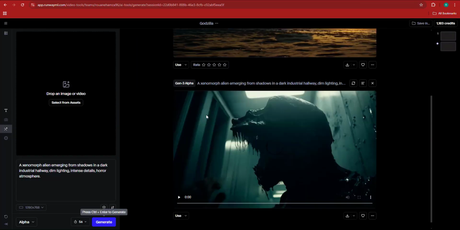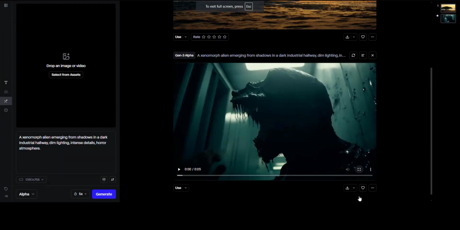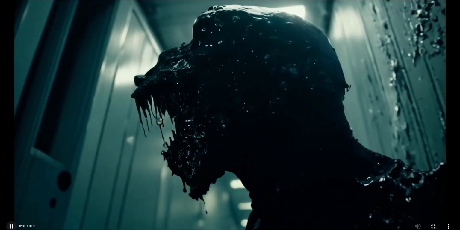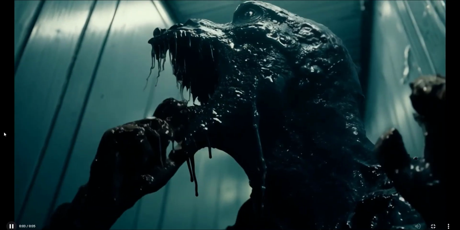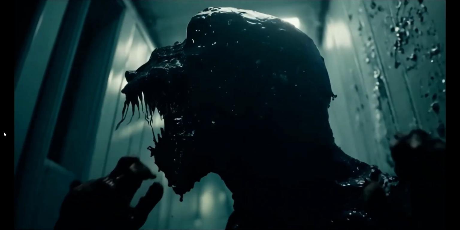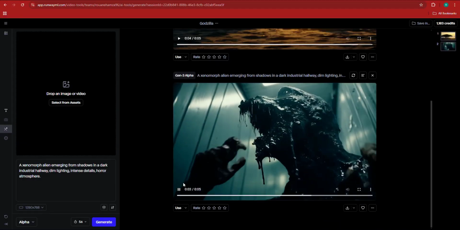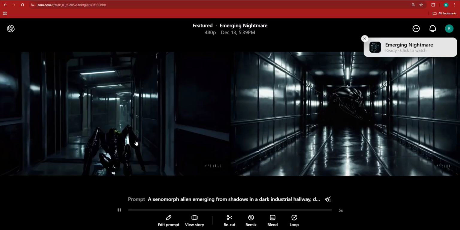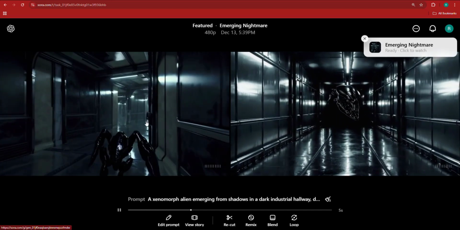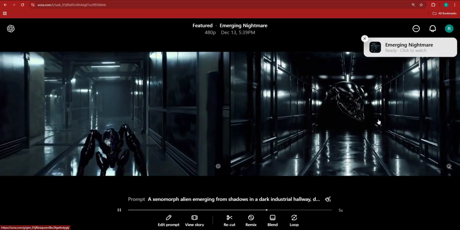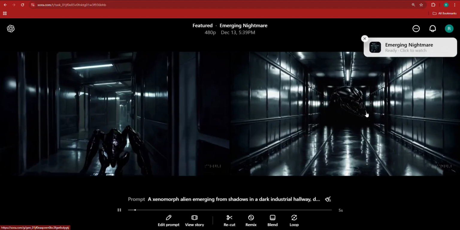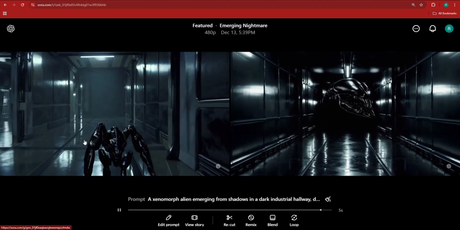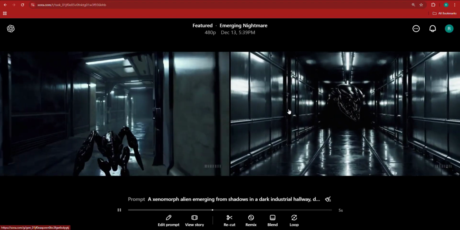But as of now, I think this Runway ML video has been generated. This should be a xenomorph, but it doesn't really look like one. It looks super scary, it's an alien and so on, but is it a xenomorph? Absolutely not. All right, so the clip of the emerging nightmare is ready here on Sora as well as on Runway ML. This time around, I think it's not bad, but it's not a xenomorph.